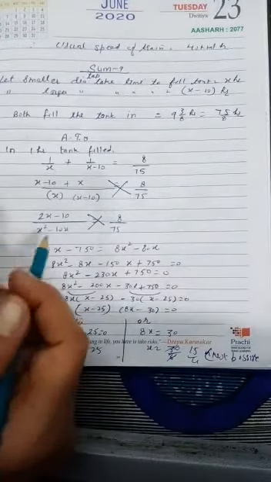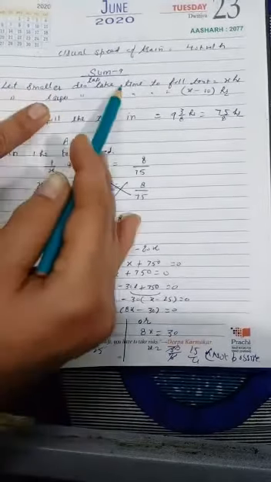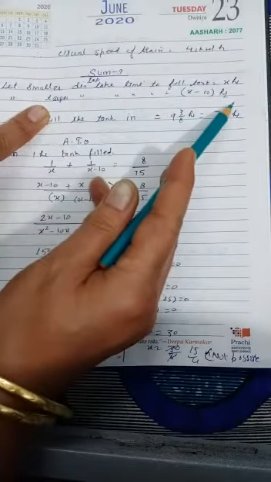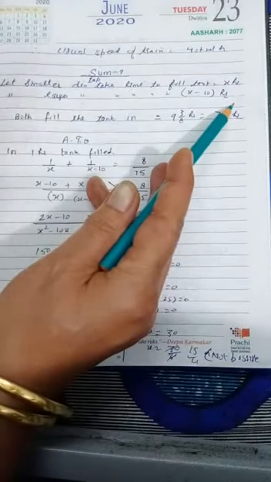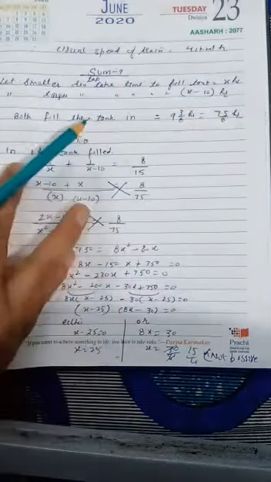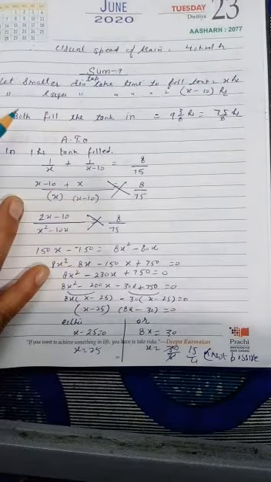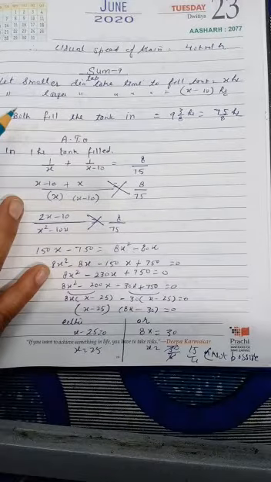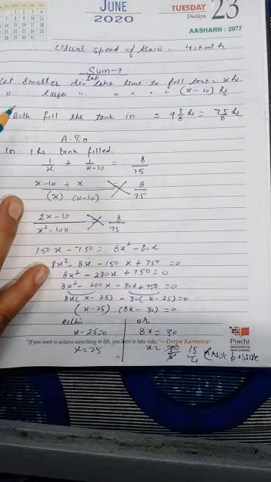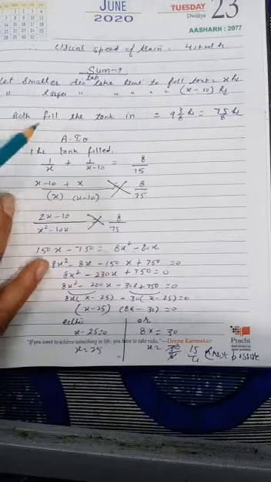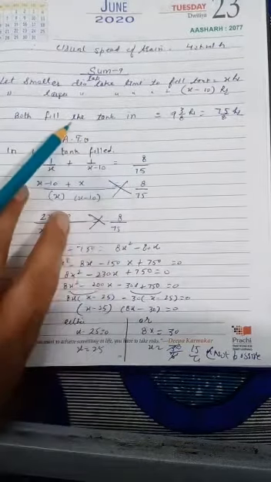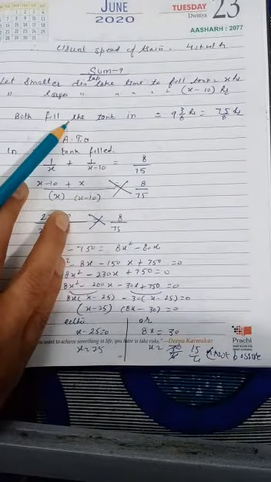If the smaller tap takes x hours to fill the tank, in 1 hour how much is filled? In 1 hour, 1/x part is filled by the first tap. In the same way, in 1 hour the second tap will fill 1/(x minus 10) part.